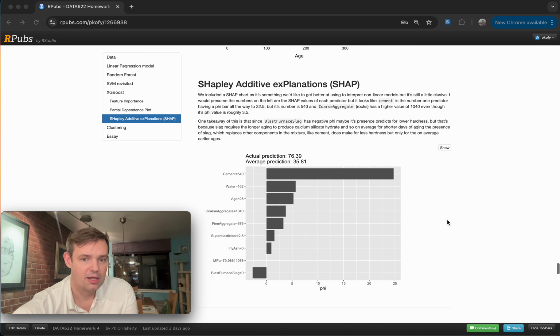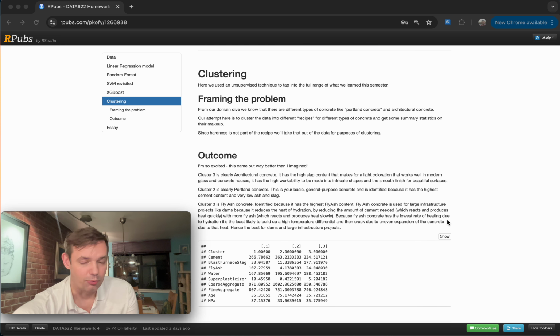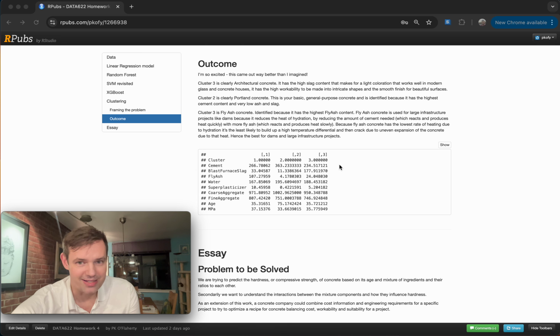The clustering worked out really well. Our thought process was all of these mixtures could be grouped into recipes for specific applications. And the first one we identified was number 3. It's architectural concrete. It's identified because it has a really high component of slag, and that makes it lighter in color and gives it a smoother surface, so it looks really beautiful in modern homes with lots of glass and concrete.